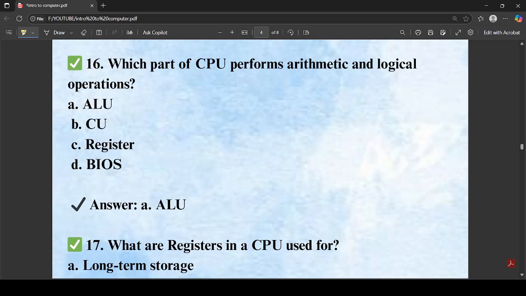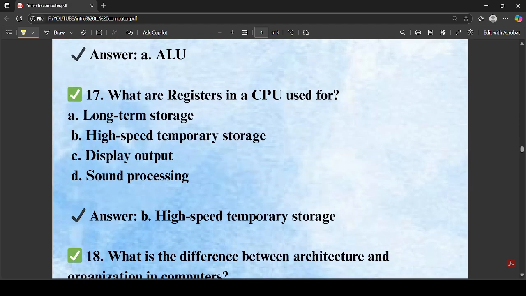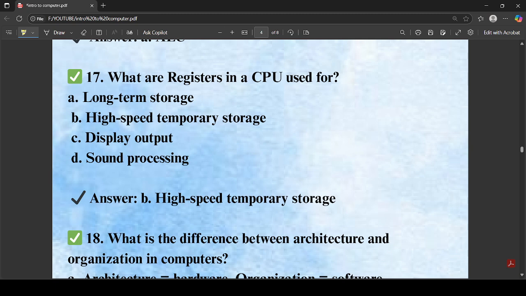Which part of CPU performs arithmetic and logical operations? It's a very easy question. So ALU, arithmetic logic unit, performs the arithmetic and logical operation.